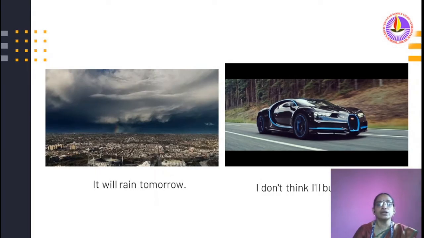Look here, it will rain tomorrow. I don't think I will buy that car. Here these two examples show future incidents.